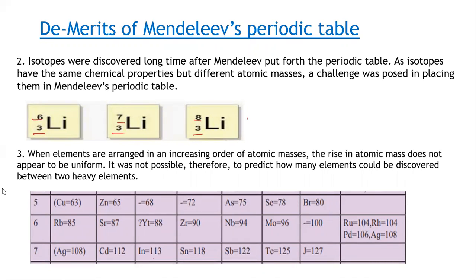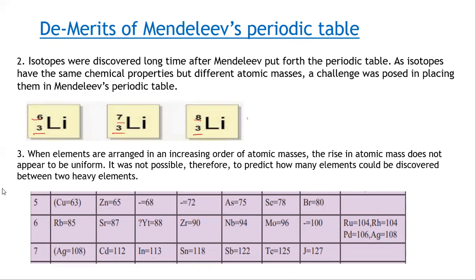So they will come in different positions, as Mendeleev arranged the elements in the increasing order of atomic mass number. Their chemical properties are the same, so they should come in the same position, but their atomic mass number is different. So it was a challenge for Mendeleev to place them in his periodic table. That was another demerit of Mendeleev.